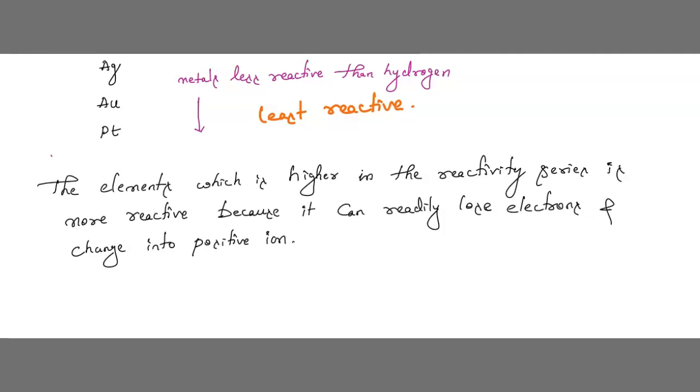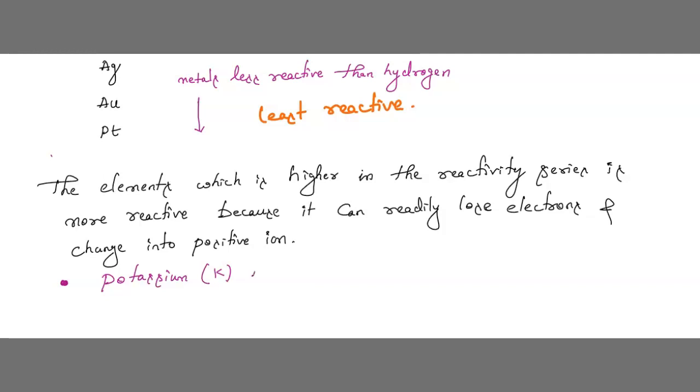So which is the most reactive element, children? That is potassium, correct? Potassium, that is nothing but K. That is why we always write K, because it is the most reactive. Yes, very good.